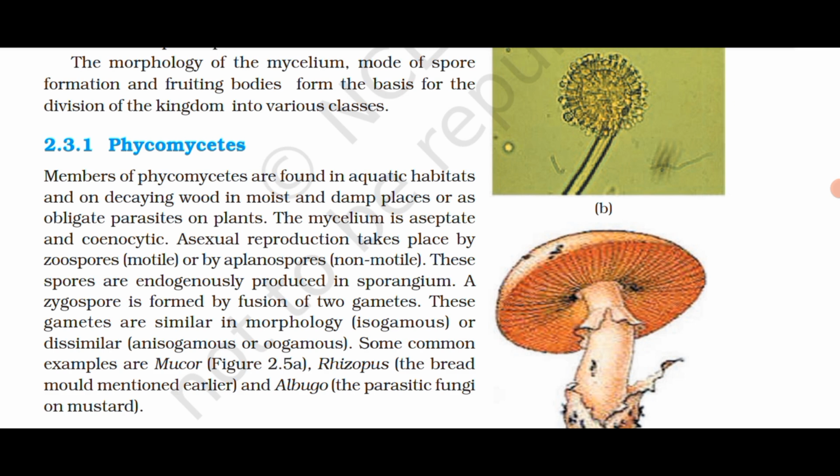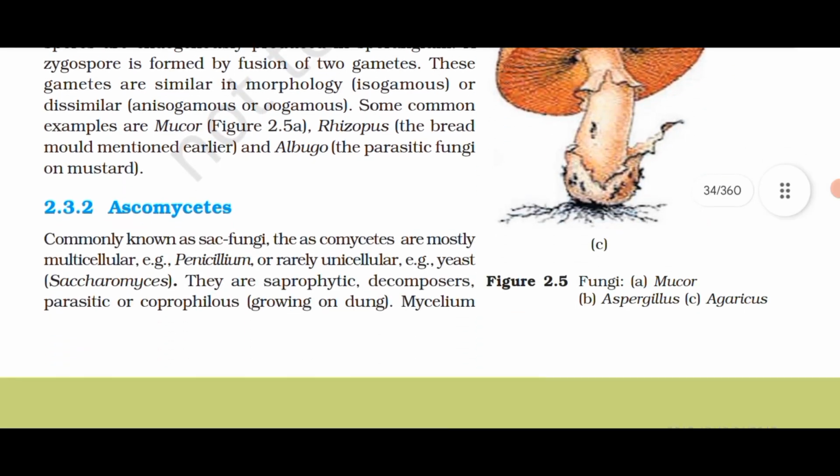In the sporangium, a zygospore is formed by fusion of two gametes. These gametes are similar in morphology, isogamous, or dissimilar, anisogamous or oogamous. Some common examples are Mucor, Rhizopus, the bread mold mentioned earlier, and Albugo, the parasitic fungus on mustard.